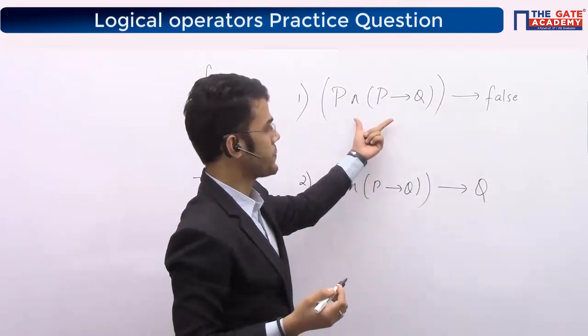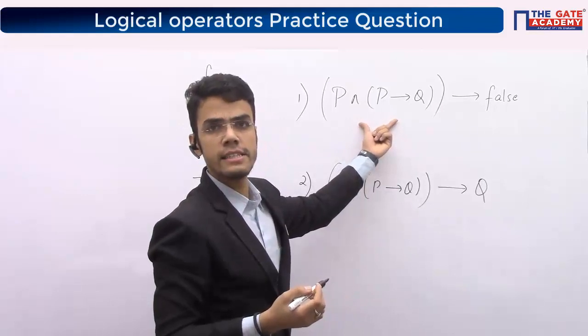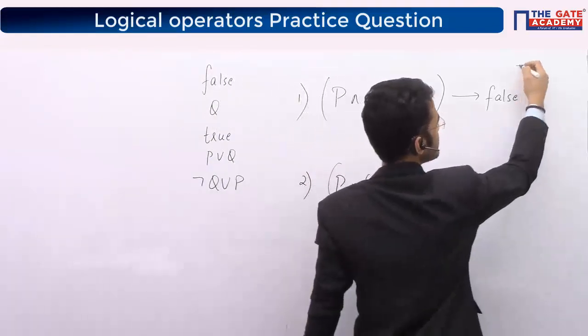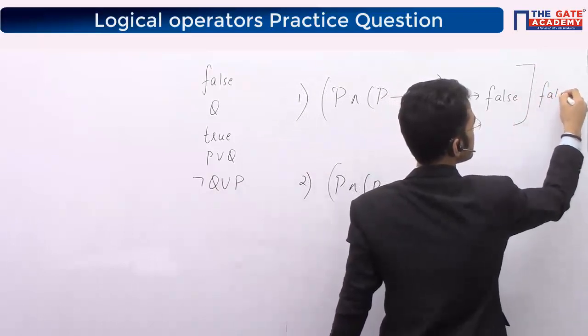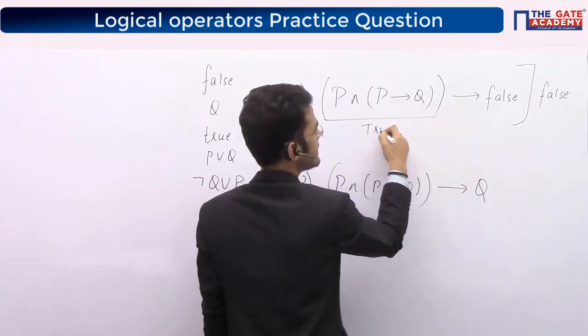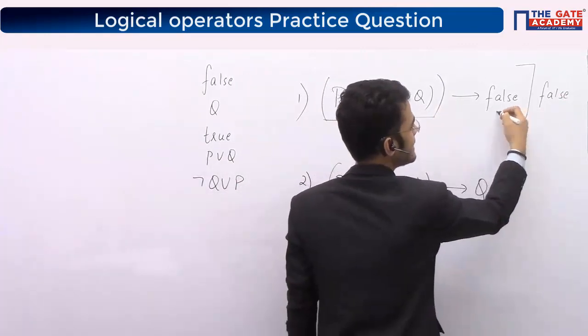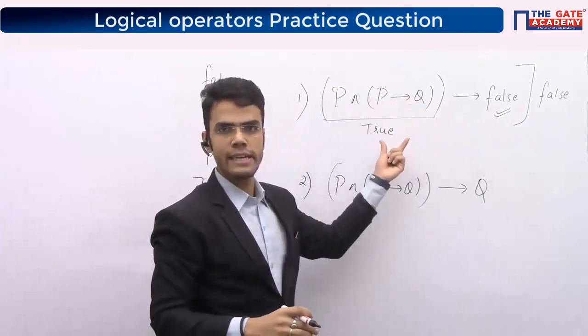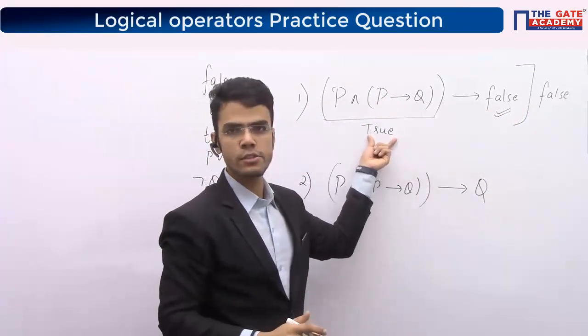Let's quickly start. This expression was given. They are asking, does this imply false? My simple target is to try to generate one false case, right? A false case says this side should be true and this side should be false. Clearly this side is given as false. You put any value of P and Q. For any value of P and Q, you will be able to make this side true, right?